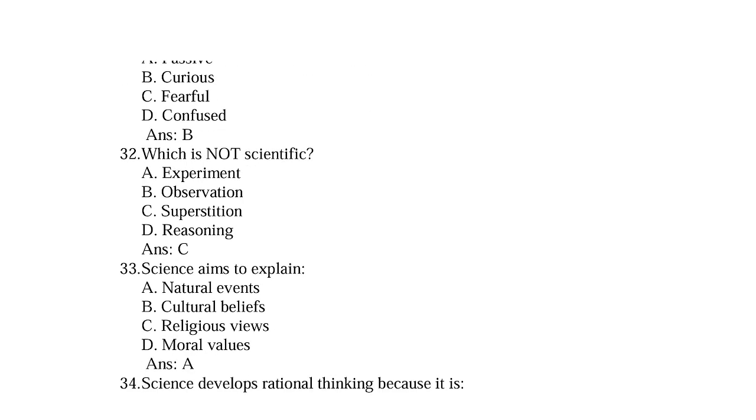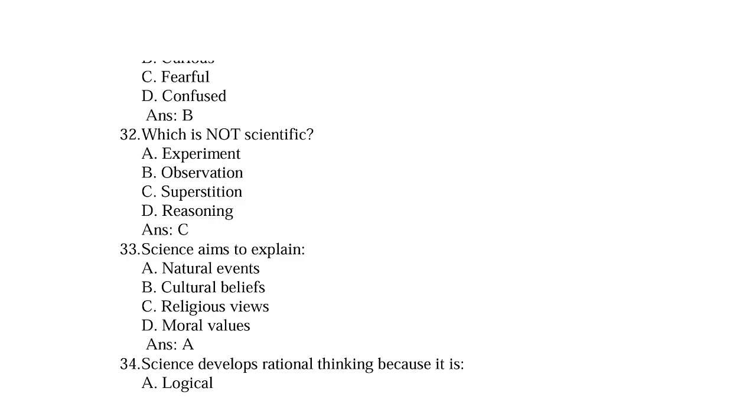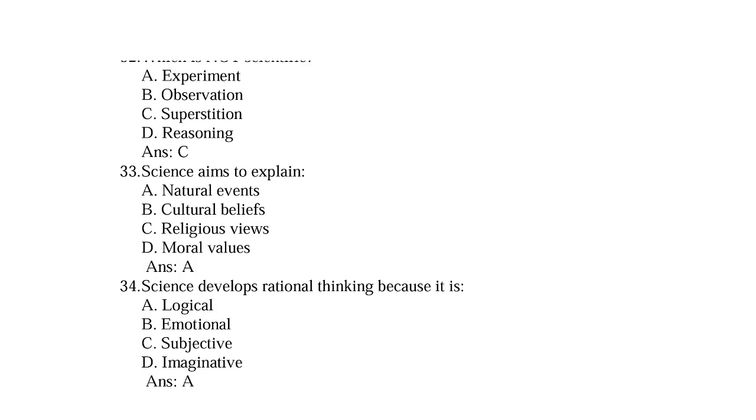Next, which is not scientific? Option A, experiment, B, observation, C, suppositions, D, reasoning. So right option is C, suppositions. Next, science aims to explain option A, natural events, B, culture beliefs, C, religious views, D, moral values. So right option A, natural events.